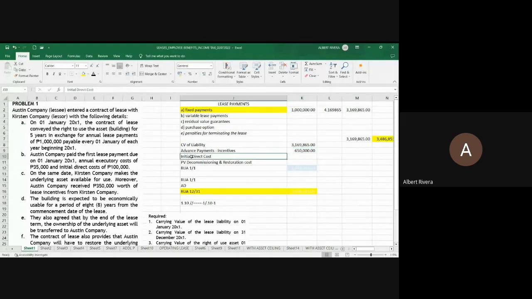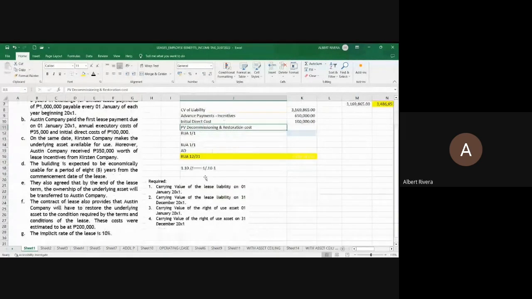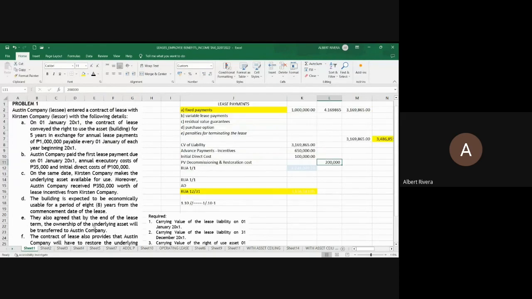Meron bang initial direct cost? Meron. Magkano initial direct cost natin? Di ba 100,000? That is a capitalizable cost. Then we have the present value of the decommissioning and restoration cost. The restoration cost is 200,000 pesos. Di ba? 200,000 pesos yan. Pero yung 200,000 pesos na yan, kailan mai-incur? At the end of the fifth year. Ibig sabihin, sa ikalimang taon pa. So, hindi mo pwedeng gamitin yung 200,000 dito.